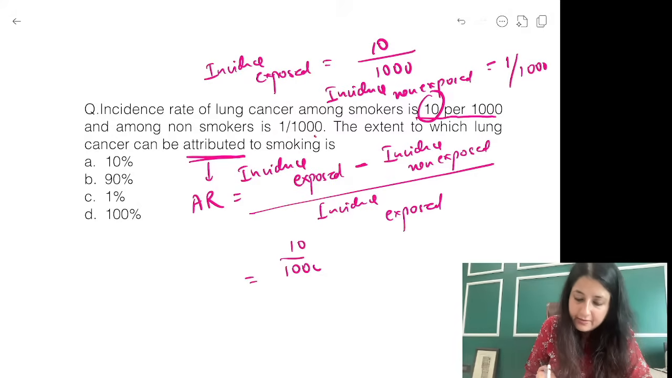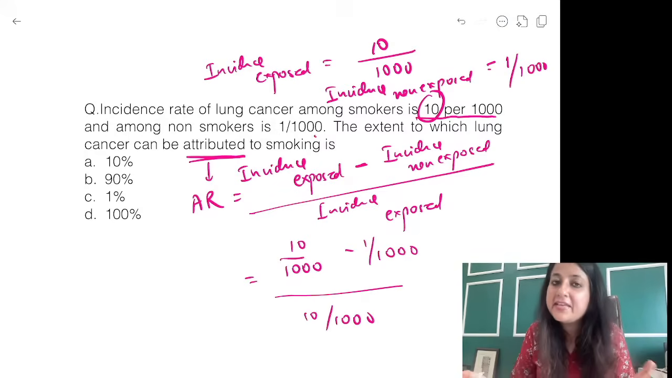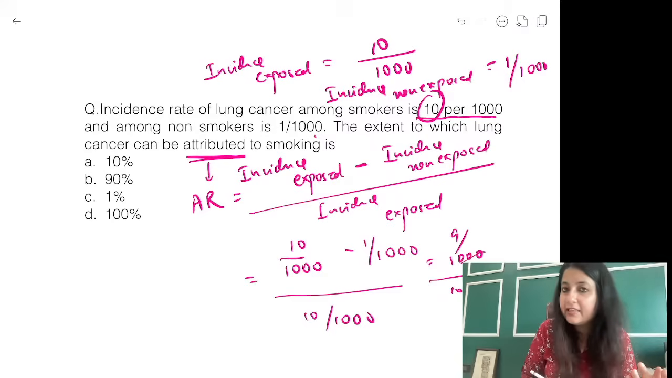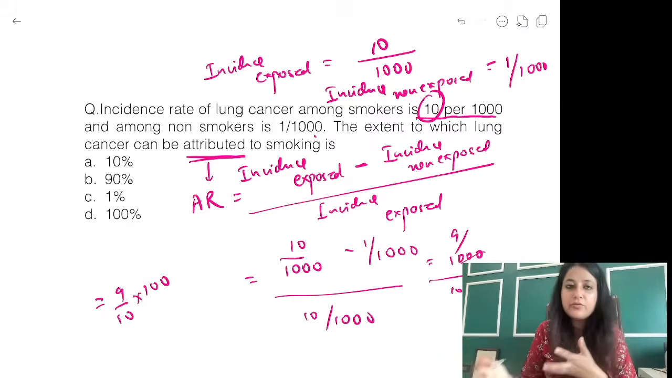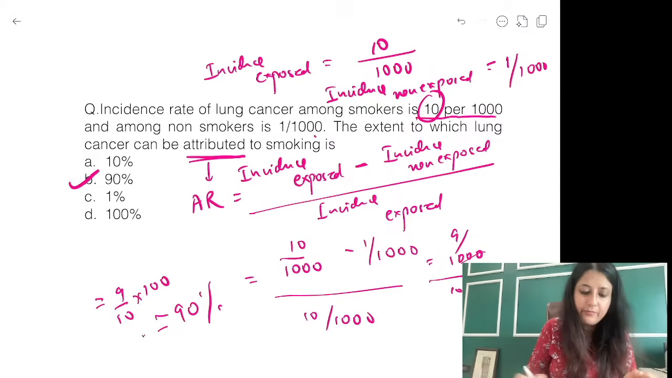10 per 1000 minus 1 per 1000. You don't even need to do that much. You can easily see 10 minus 1, 9 per 1000. This will come out as 9 per 1000 by 10 per 1000. So 1000 cancels. This is actually 9 by 10 into 100. Attributable risk is always given in percentage. So this is 90%.